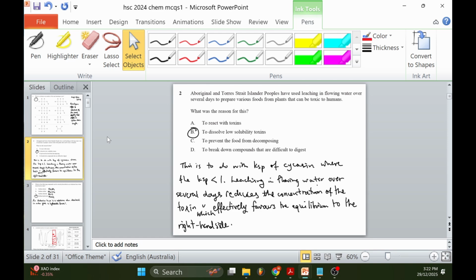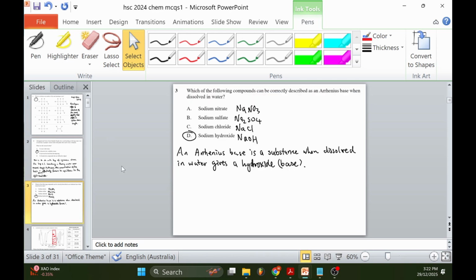2. Aboriginal and Torres Strait Islander peoples have used leaching in flowing water over several days to prepare various foods from plants that can be toxic to humans. What was the reason for this? The answer is B. To dissolve low solubility toxins. This is to do with Ksp, where the Ksp is less than 1. Leaching in flowing water over several days reduces the concentration of the toxin, which effectively favors the equilibrium to the right-hand side.